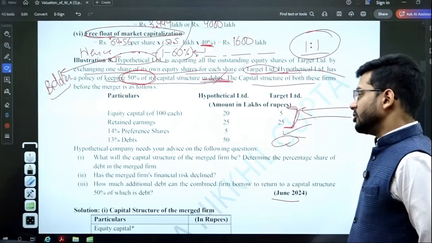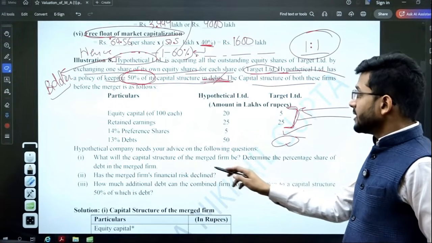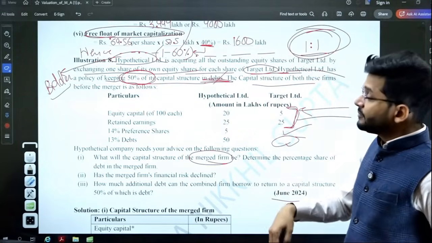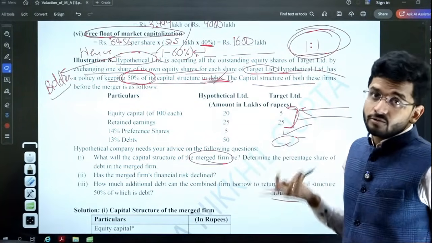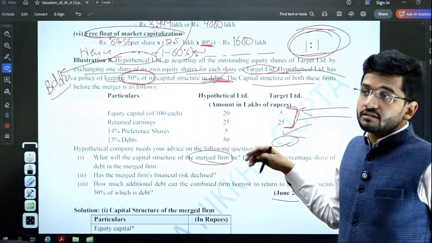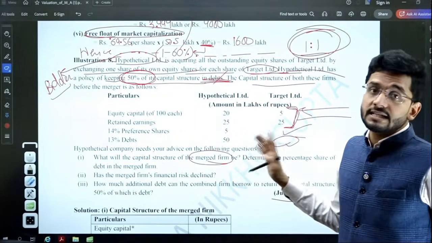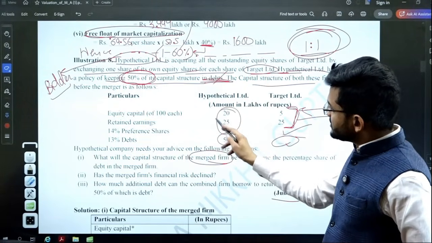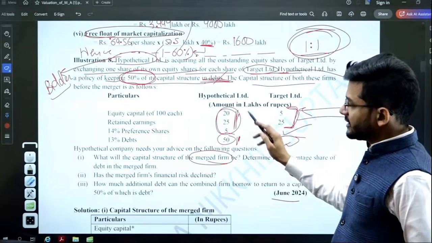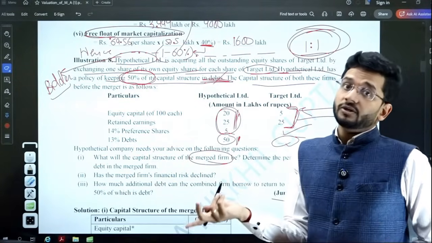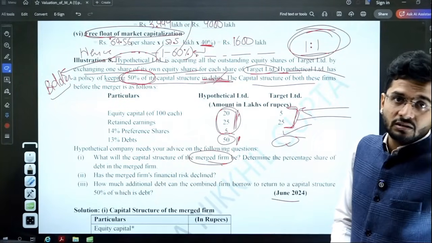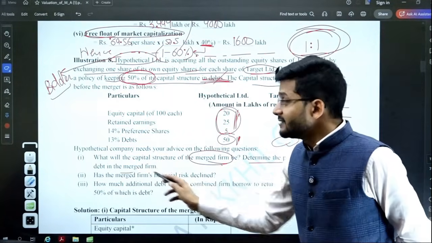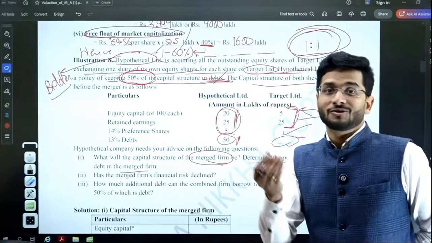Hypothetical company needs your advice on the following questions. What will be the capital structure of the merged firm? So if these two firms merge together using this swap ratio, what will be the revised capital structure? Because it is going to change, right? Debt is to be kept at 50%, but now it will change because equity will be more. Currently debt is 50%, but after merger, it is going to change. Determine the percentage share of debt in the merged firm.